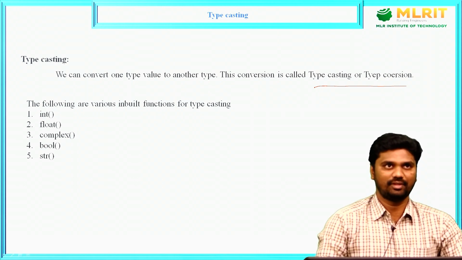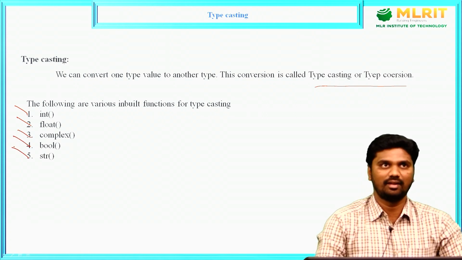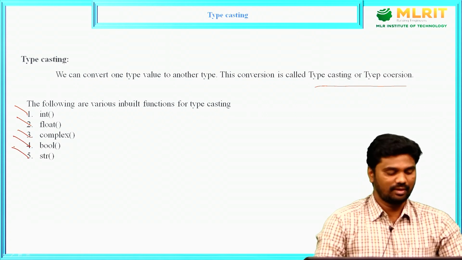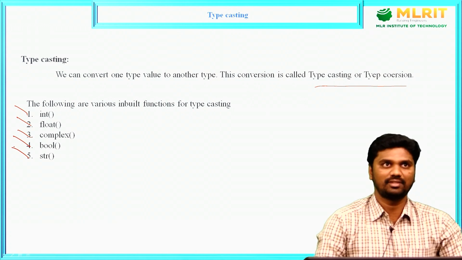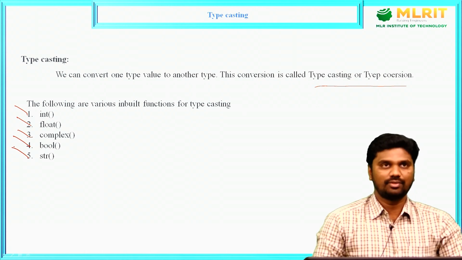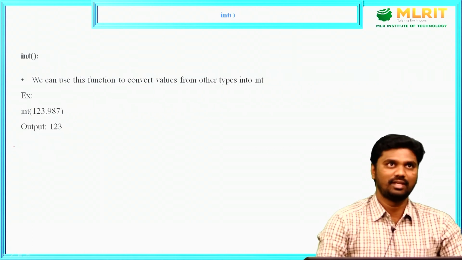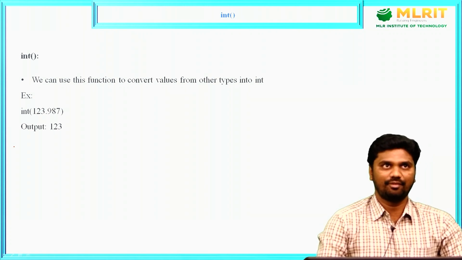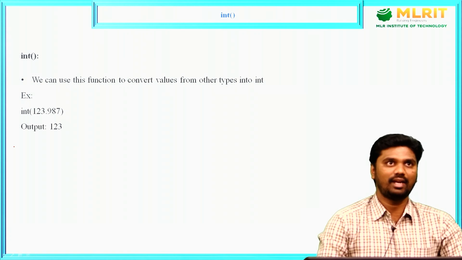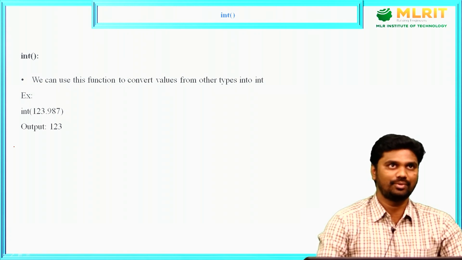Of course, to convert from one data type value to another, there are some inbuilt functions: int function, float function, complex function, bool function, and str function. Among these five functions, first we are going to discuss the int function. So what is this int function? If you want to convert any data type value to int type,